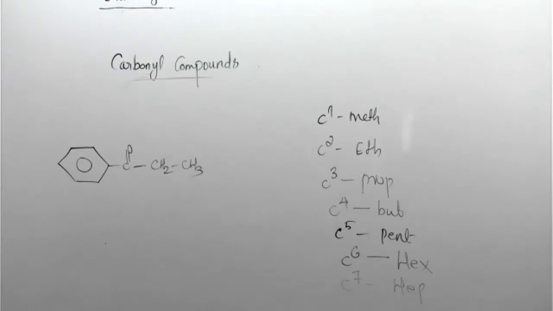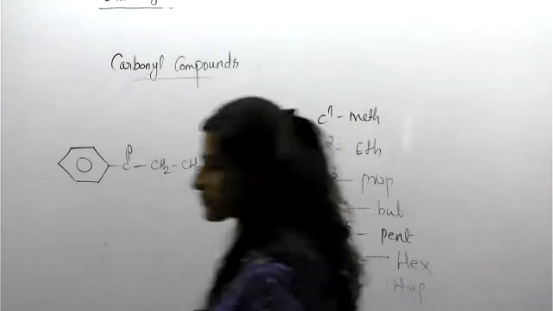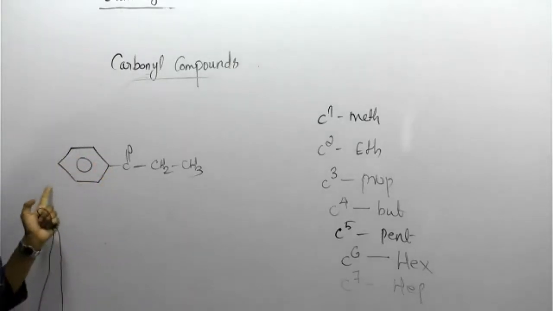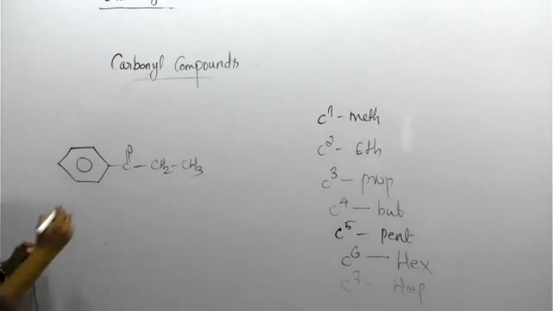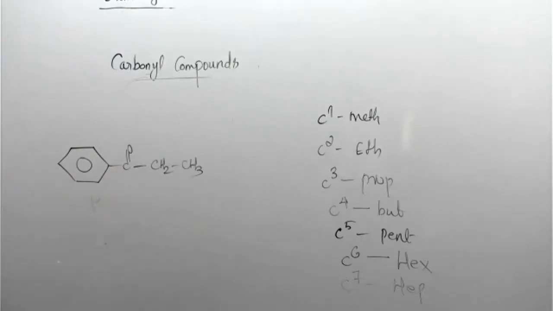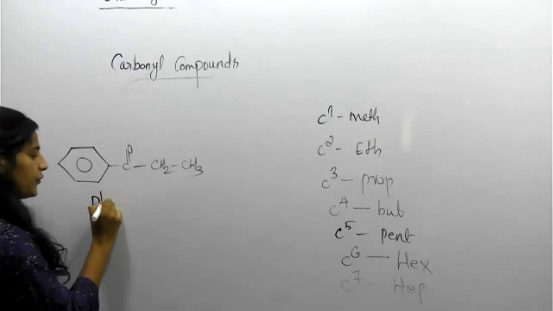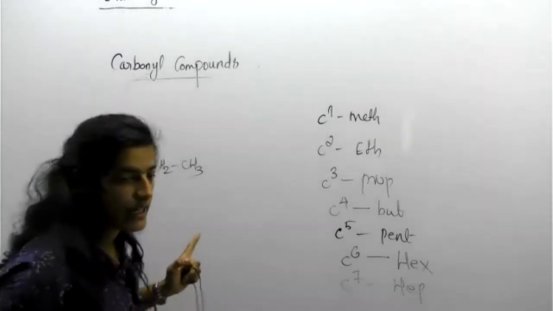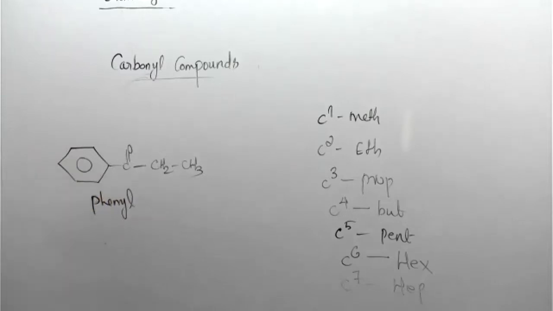Maybe some network issue. Very simple. This group is called the phenyl group. Now where will the numbering start?